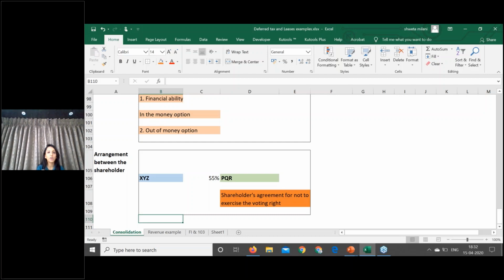If you see a company called Kirloskar Brothers Limited, and this is mentioned in the annual report, Kirloskar Brothers holds 20% in Kirloskar Industries Limited, but they have developed a shareholding agreement based on which Kirloskar Brothers have said that we will never exercise the voting rights on these shares. Now, in such cases, if you go purely by the shareholding, Kirloskar Brothers is an associate of Kirloskar Industries Limited. But since there is an agreement that they will never exercise these voting rights, the company is not an associate of Kirloskar Brothers Limited. So even if you are holding shares, this shareholding agreement has negated the voting rights.